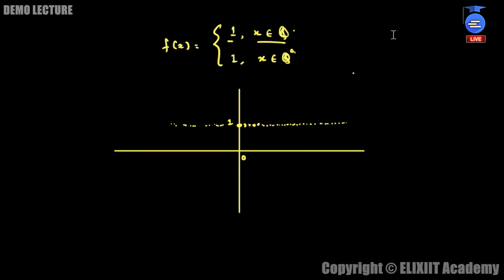If this creates a line like this, you can clearly see that it's a constant function, and a constant function is always continuous. So in this case, this function is actually a continuous function for all real values of x. So you can clearly see that when both these values are equal, the function clearly becomes continuous.